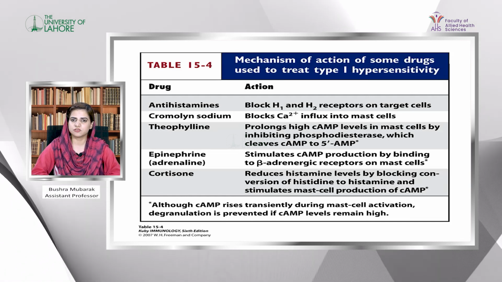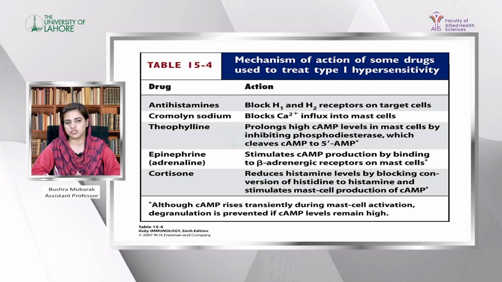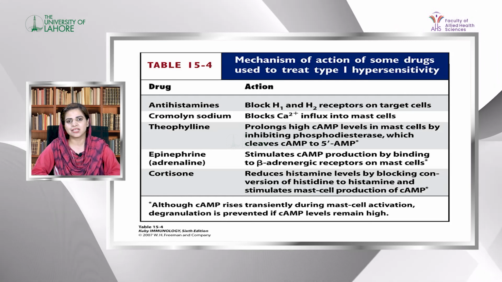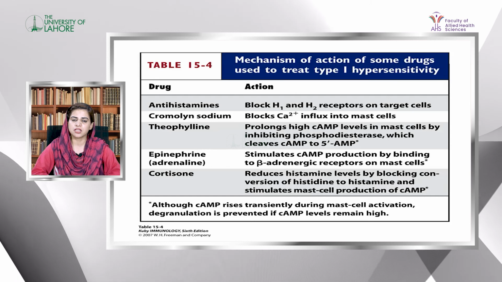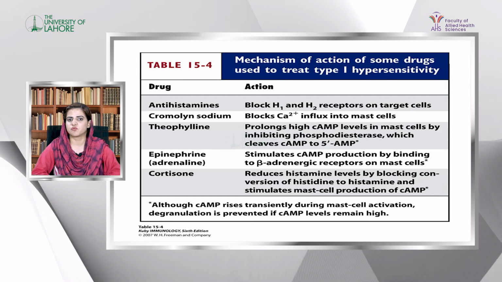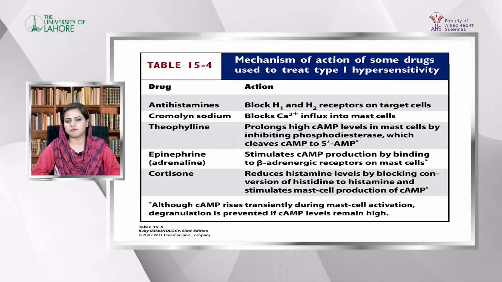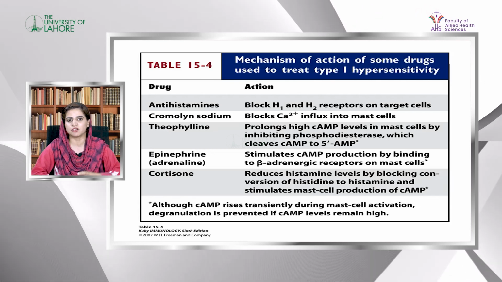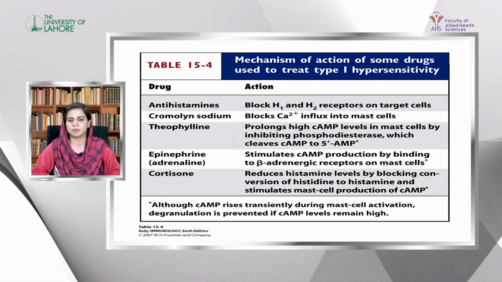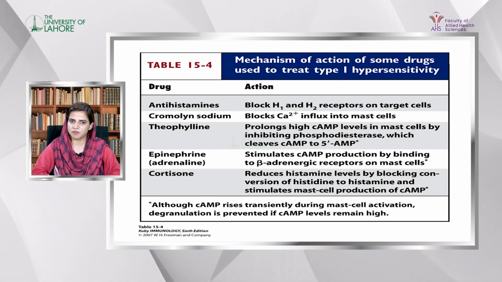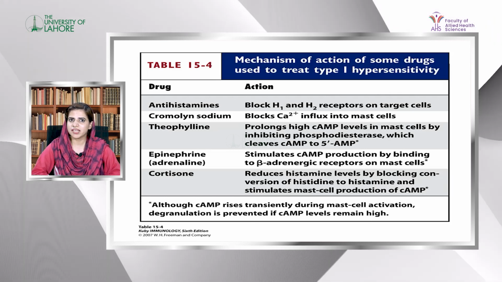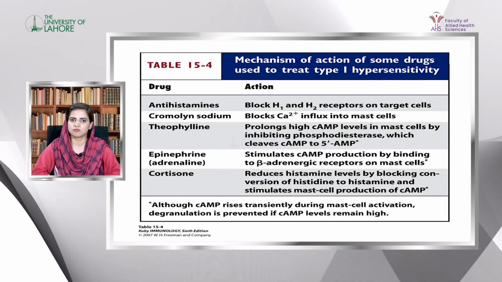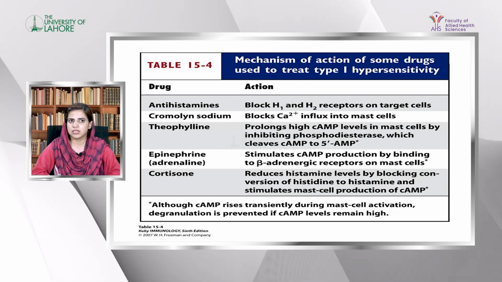Cromolyn sodium is also used, which blocks calcium entry into the mast cells, because for degranulation of mast cells, calcium and cyclic AMP are very important. If there is an increased level of cyclic AMP, or decreased calcium, it will prevent degranulation. Cromolyn sodium blocks calcium entry into the mast cells, so there is no degranulation.